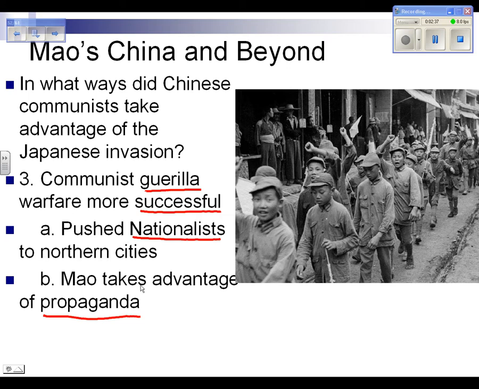Also, Mao takes advantage of propaganda campaigns during this time to expand his power and his popularity. Remember, to whom does Mao appeal? That's right, the peasants. Mao appeals to the peasants. That's who he goes for to gain success and power.